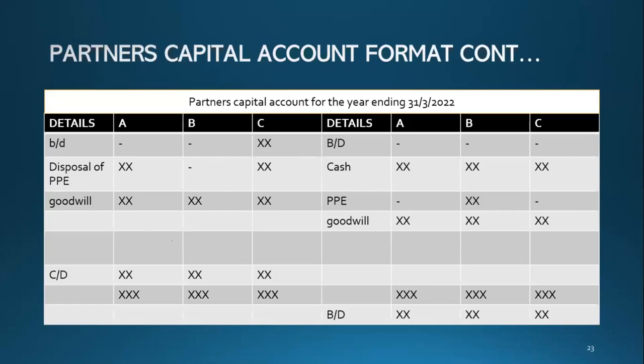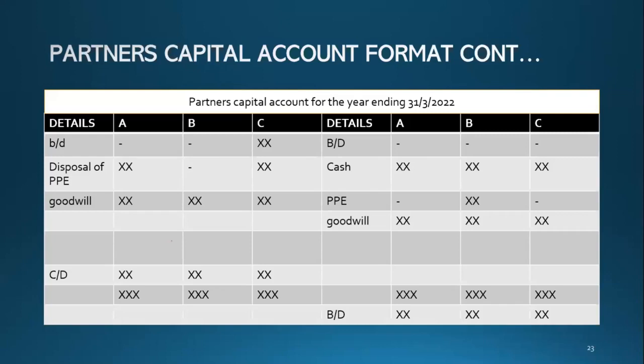If you look at this format, goodwill appears in both credit and debit side. Now this is important, so listen. Let's learn goodwill deeply in the next slide. You'll have a good understanding, it's really easy.